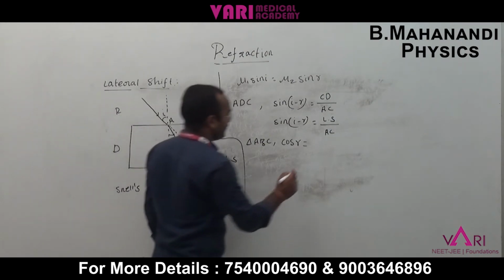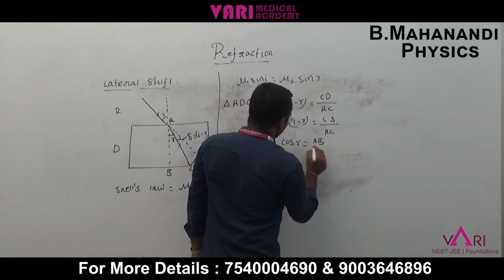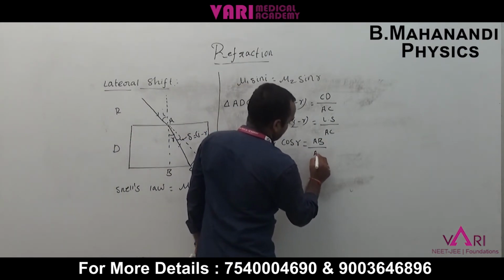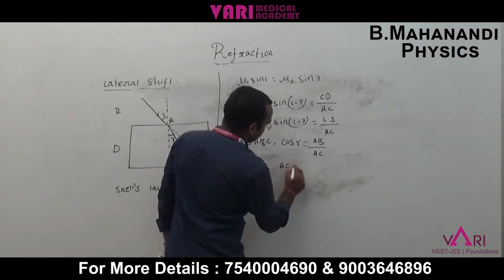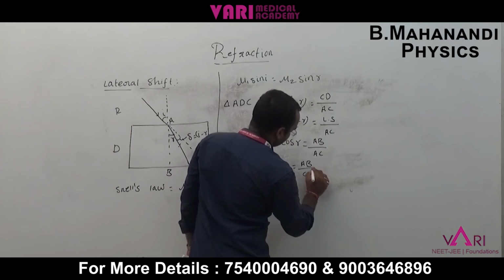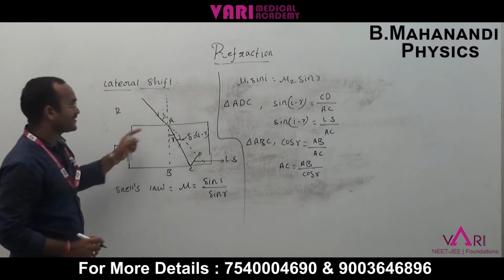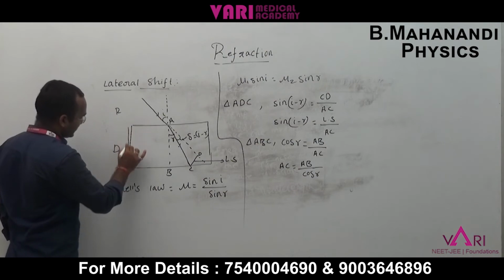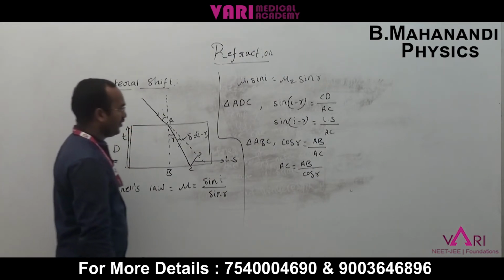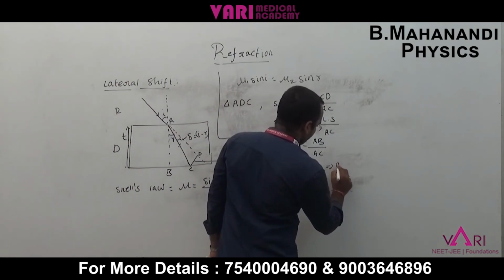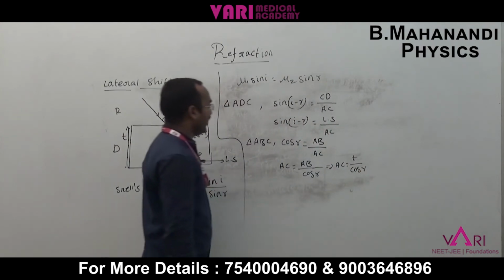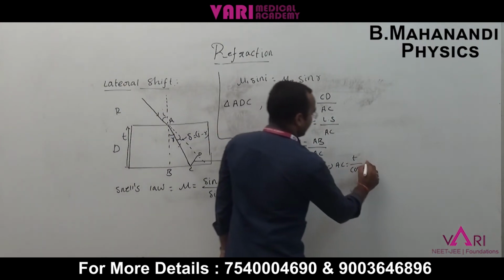Adjacent is AB and the hypotenuse is AC, so AC equals AB by cos R. Now AB is the distance in the denser medium, which I will call the thickness T. Now AC equals T by cos R. This is the second equation.